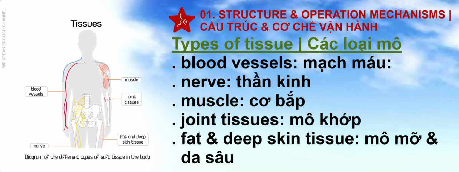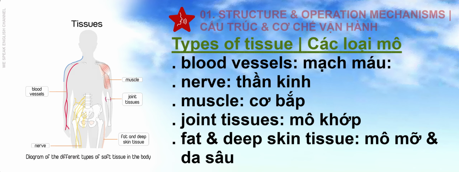Types of tissue. Blood vessels. Nerve. Muscle. Joint tissues. Fat and deep skin tissue.